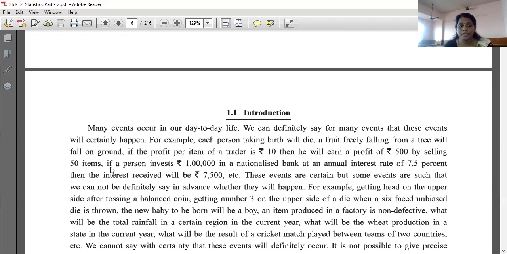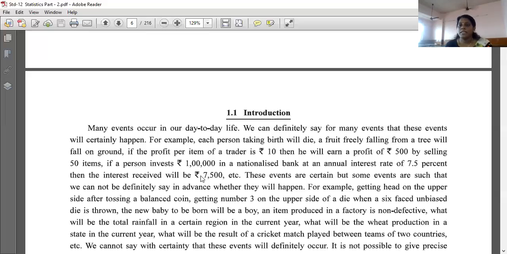Okay. Now next is, if a person invests 1 lakh in a nationalized bank at an annual interest of 7.5%, then the interest received will be 7,500, etc. So these are the things that are going to happen, what I told you before, right? These events are certain, but some events are such that we cannot definitely say in advance whether they will happen, right? We can't predict whether they can happen. Like if today rain will be there or not, rainy day or sunny day, that we can't predict, right?